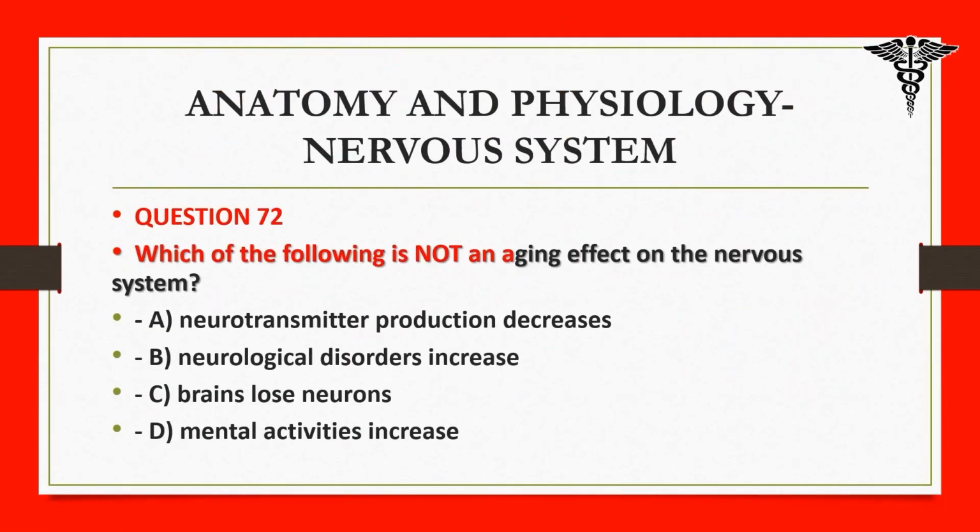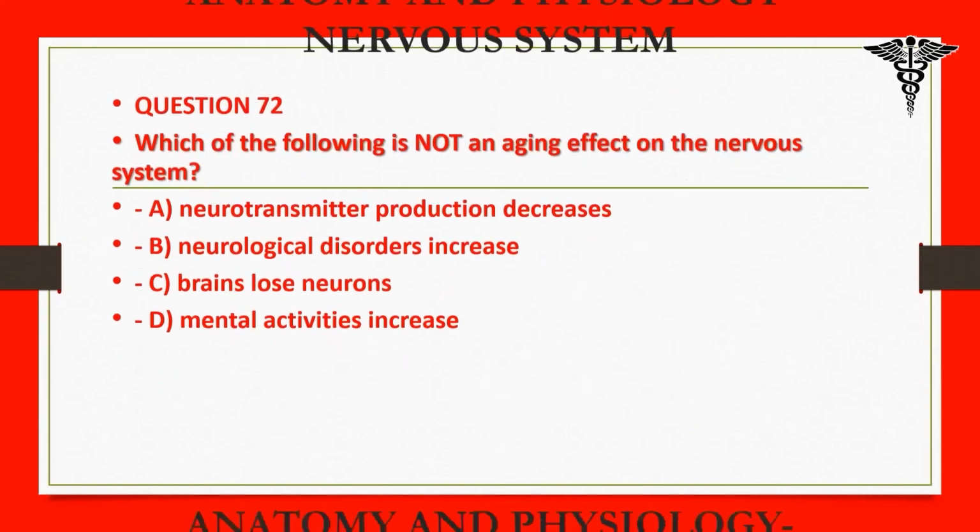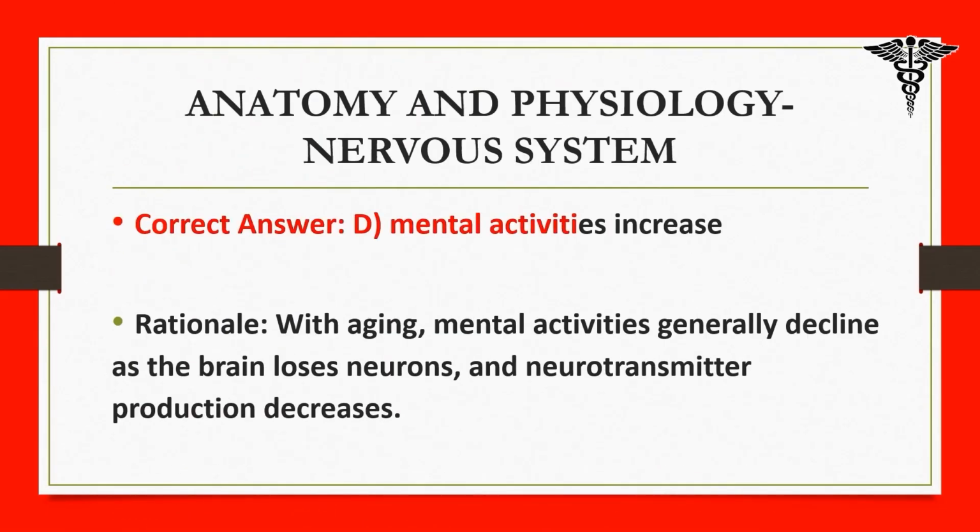72. Which of the following is not an aging effect on the nervous system? A. Neurotransmitter production decreases. B. Neurological disorders increase. C. Brains lose neurons. D. Mental activities increase. Correct answer: D. Mental activities increase. Rationale: with aging, mental activities generally decline as the brain loses neurons and neurotransmitter production decreases.